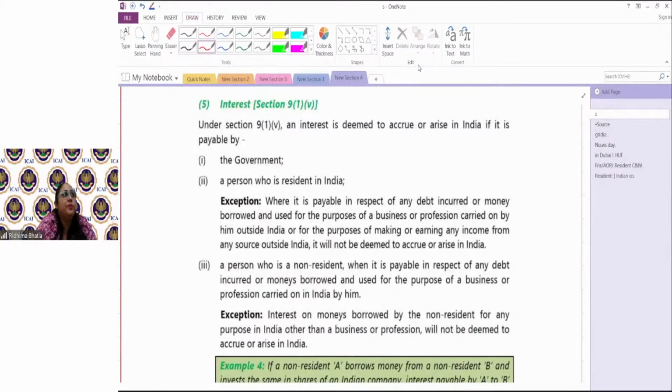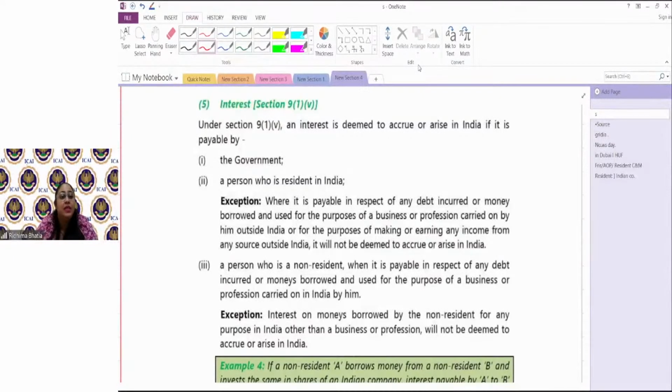If any Indian company is declaring dividend, even if it is paid outside India, to understand section 9 you think of yourself as a non-resident who is receiving those incomes outside India. Even if you're receiving the dividend outside India, but it is coming from an Indian company, that dividend would always be assumed to be an income accrued in India and you have to pay tax on it.